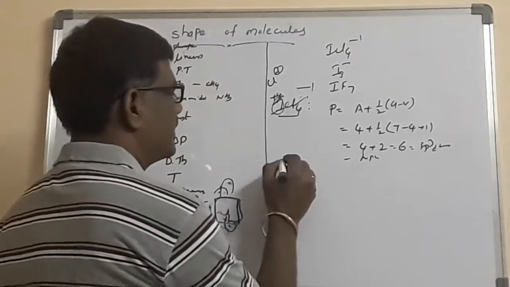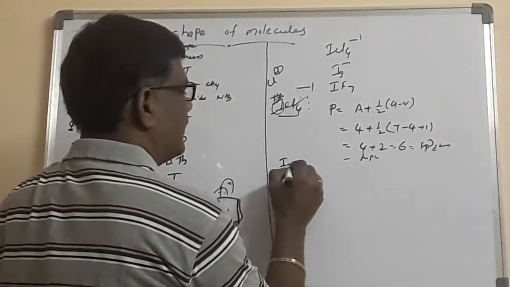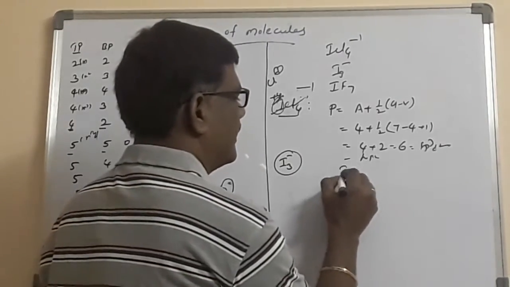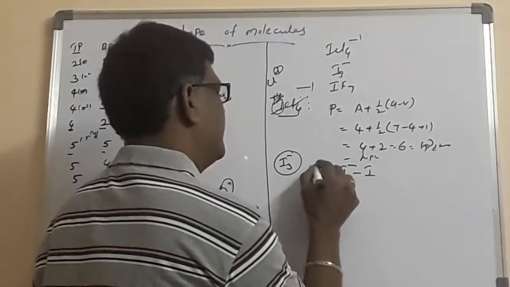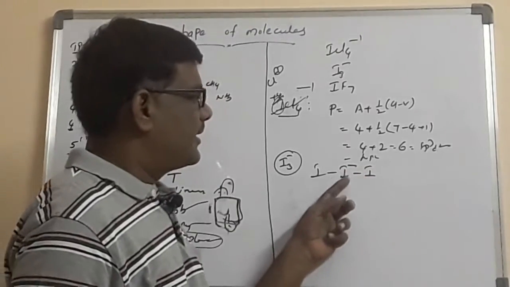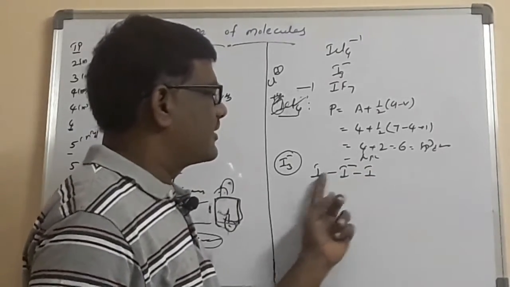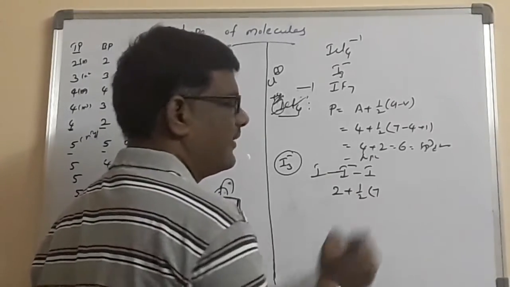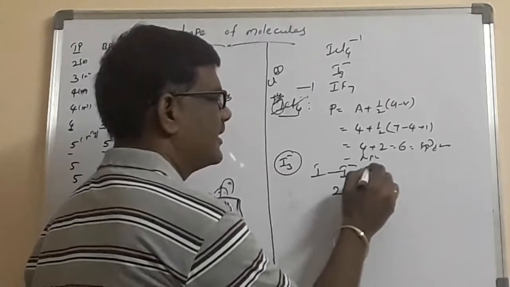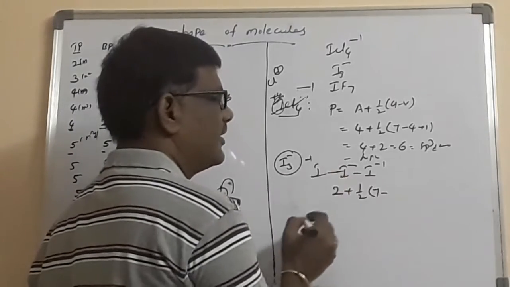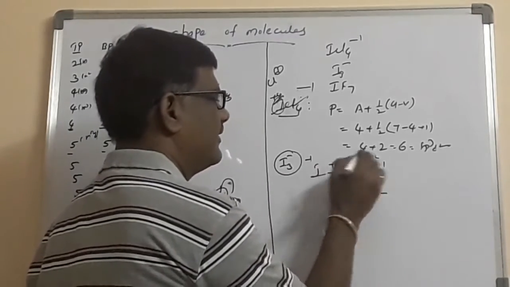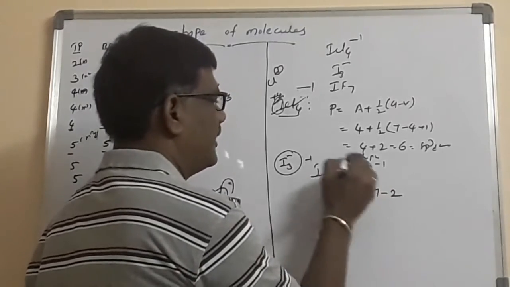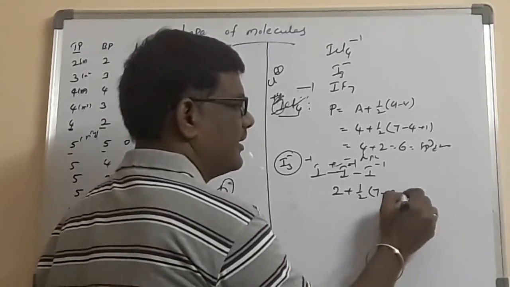In the IIT examination, nearly 3 to 4 times he asked, what is the shape of the I3 minus? Very, very important. I will take like this, I minus, I and I, like this. Central atom is bearing the minus 1, atoms attached to central atom is 2, A is equal to 2, plus half into group number of iodine, very familiar, 7, minus oxidation state. This iodine will be minus 1, this iodine will be minus 1, ultimately this central iodine will be plus 2, nothing but oxidation state will be 2. And in I3 minus, minus 1 is taken as plus 1.